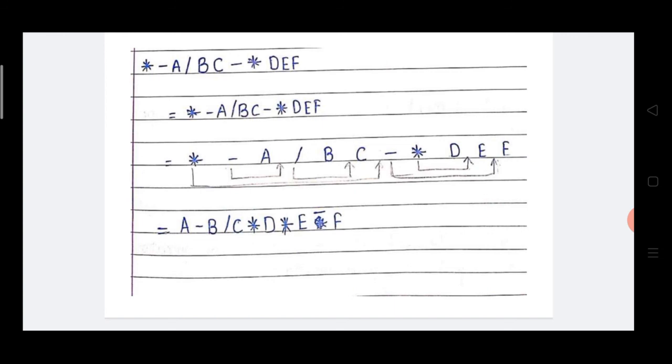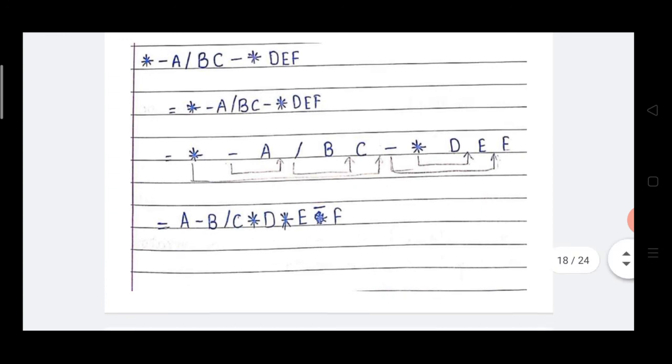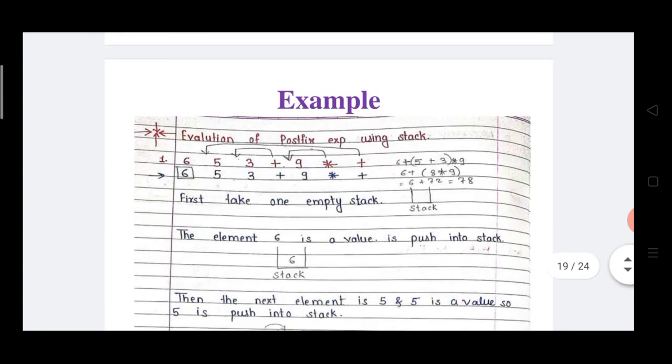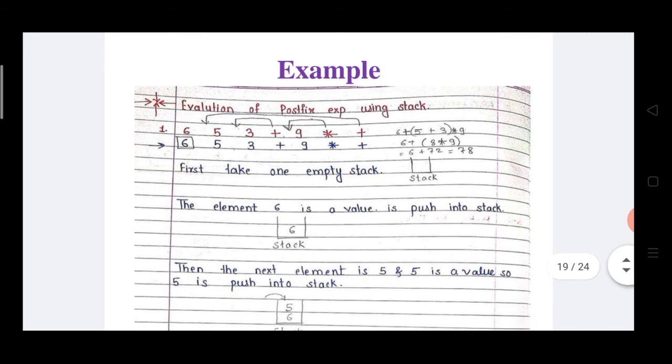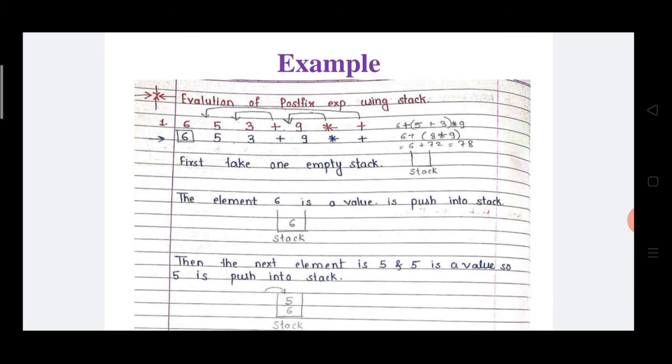Afterwards, the D operand is there. Before the D operand, the divided by operator is there. This divided by operator is placed in between D and E. Before into, the minus operator is there. This operator is placed in between E and F. And the first into operator, or multiplication operator, is placed in between C and minus. So the final output is A minus B divided by C into D into E minus F.